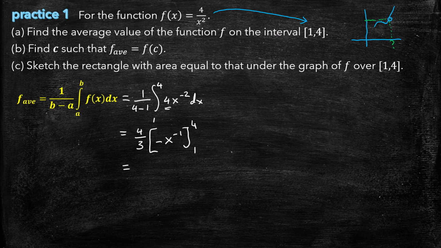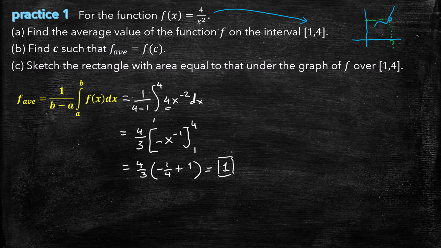If we plug in 4, we get negative 1/4, minus negative 1 becomes plus 1. Then, if you do the math, you'll get 1 as the answer.